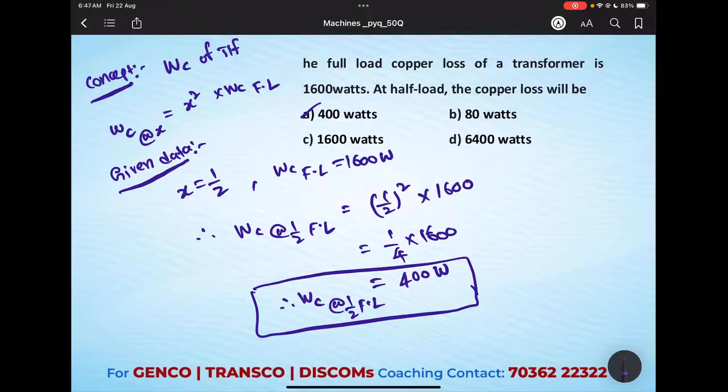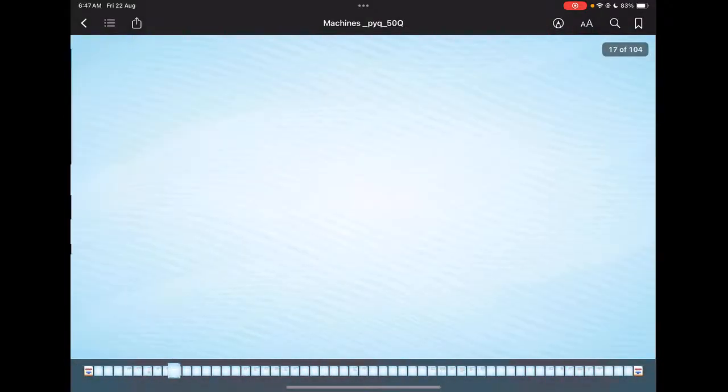Hope you understand the problem. In this question most students may make a mistake in how to calculate the fraction. If you are clear about that fraction, then it is very easy. We know the formula, and you can substitute the given data and get the answer. Okay, we will move on to the next question.